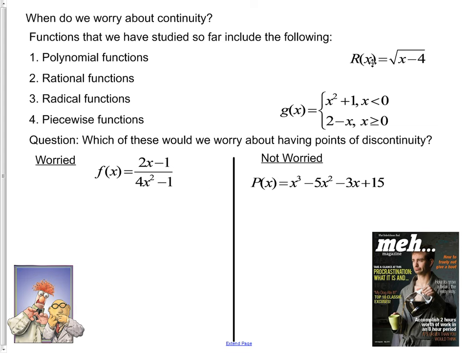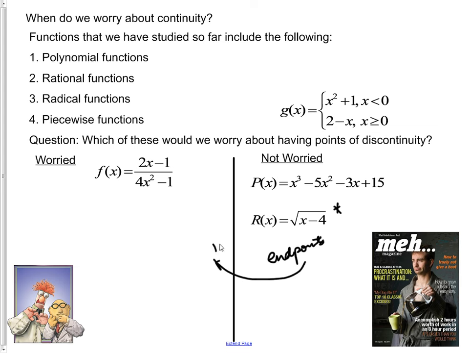Unless we define them in some way, they might be the kind of functions that we're not so much worried about, although we put a little asterisk here because we might have to worry about endpoints, and endpoint behavior is something we can talk about and discuss.